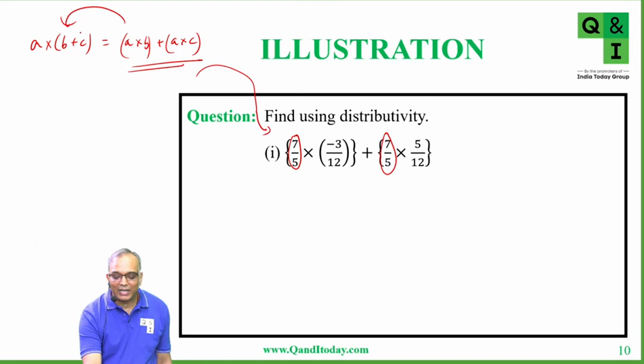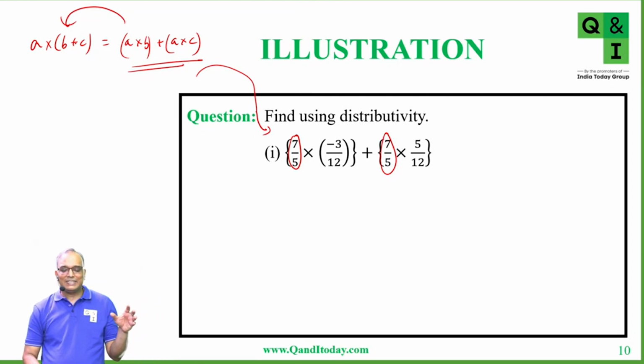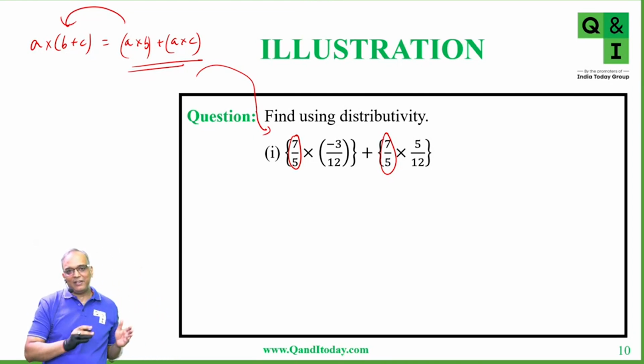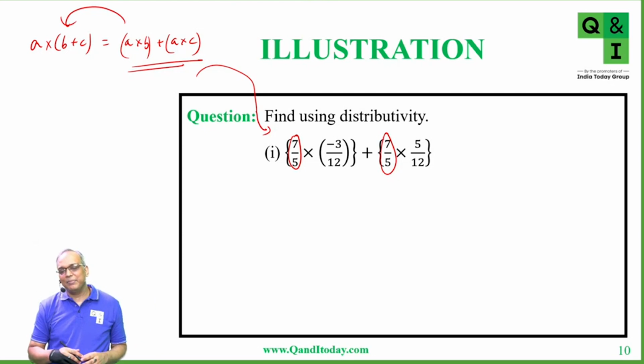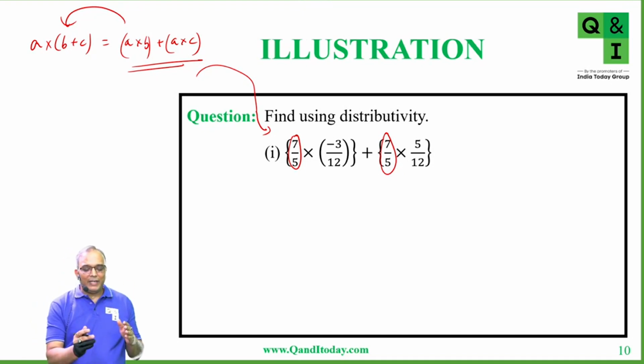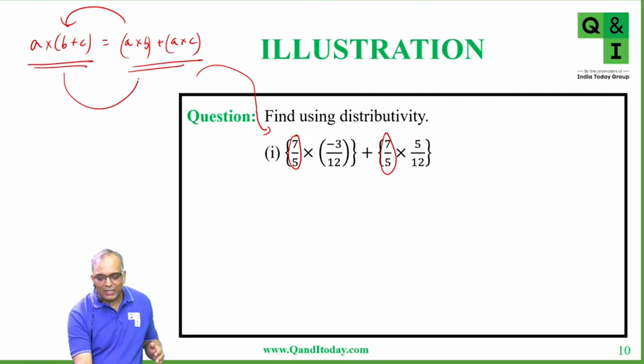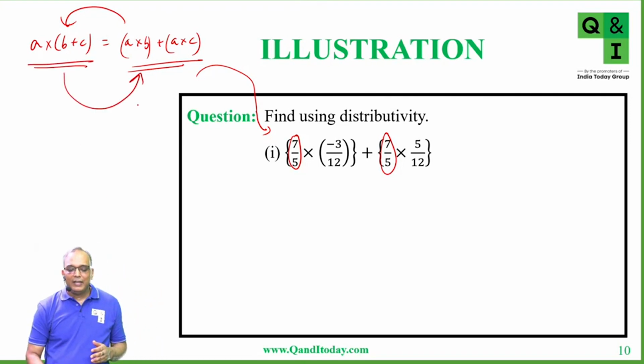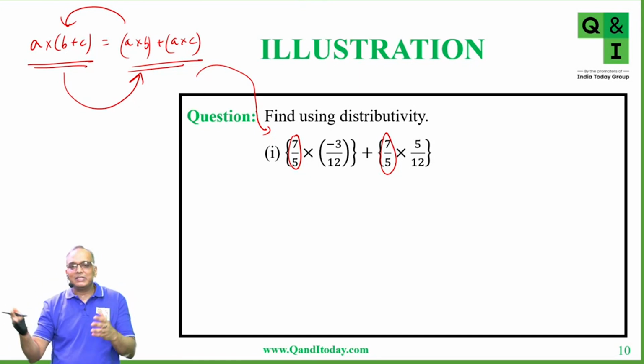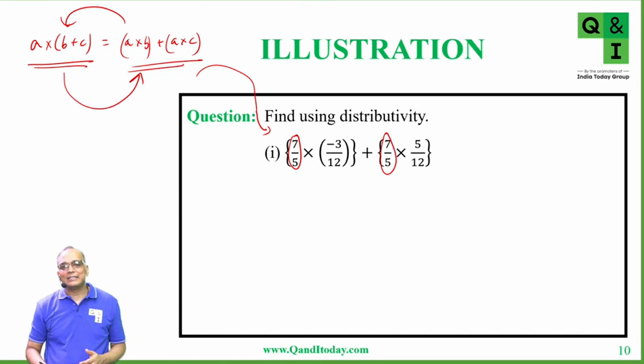You have to write it in the form of LHS, means A into, you will take 7 by 5 common and then write B plus C inside. That is minus 3 by 12 plus 5 by 12. Distributive property can be written both ways. When A into B plus C is given on the left, you can write it in this form. And when the right expanded form is given, you can write it in concise form. Both the things can be done. Whatever makes your calculation easier.